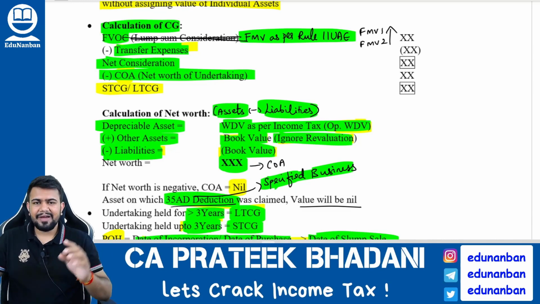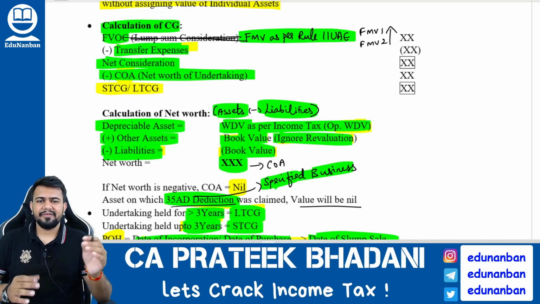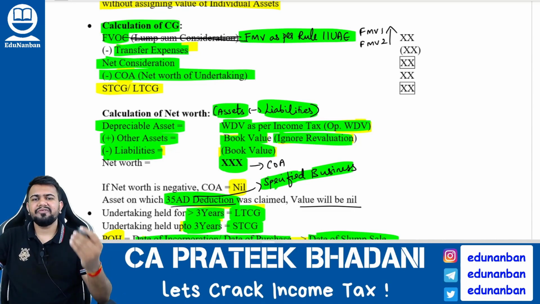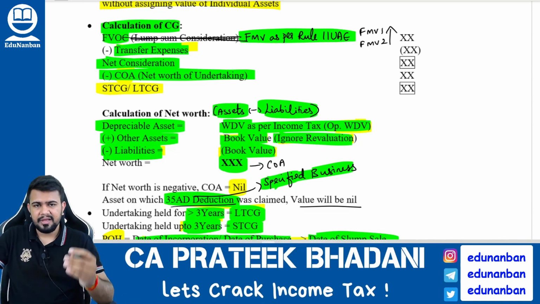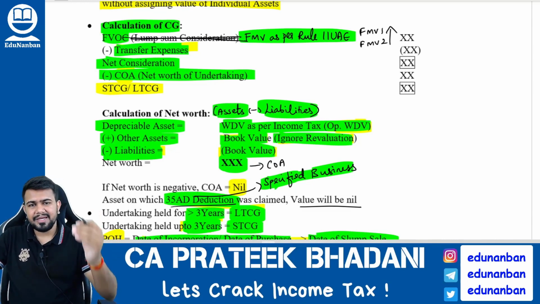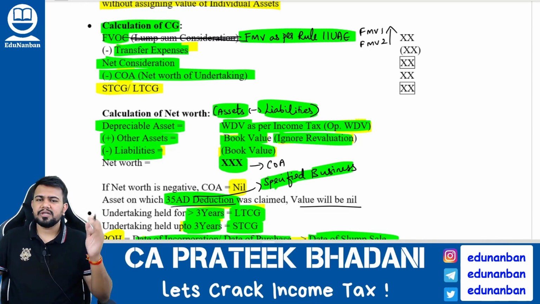FMV1 means the fair market value of the asset transferred. FMV2 is the fair market value of the consideration that is received. Take whichever is higher, and that higher value will become full value of consideration. From that you have to reduce the transfer expense, you will get the net consideration. From the net consideration you have to reduce the cost of acquisition. How to calculate cost of acquisition? You have to calculate the net worth.